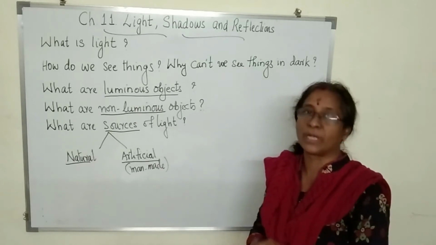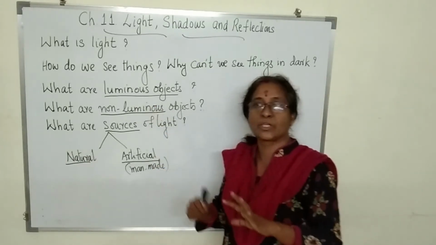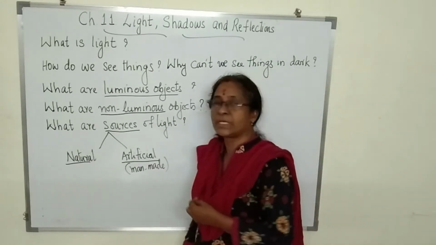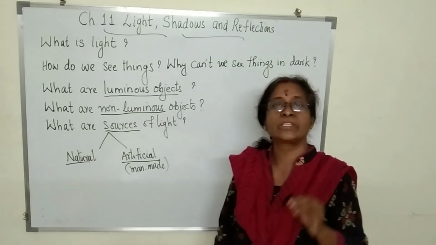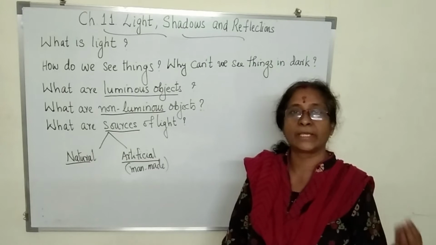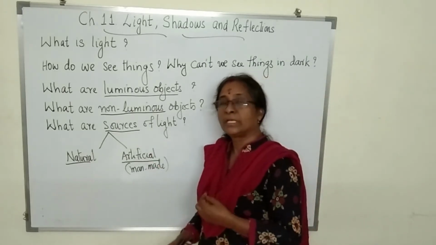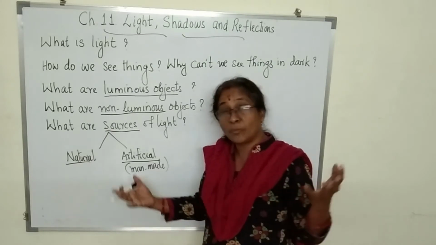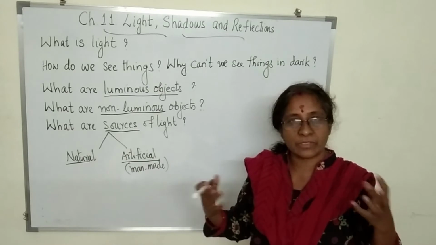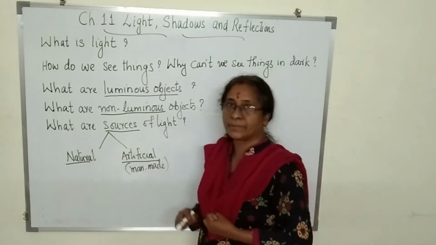Now, its opposite. What are non-luminous objects? Opposite of luminous objects. Luminous objects can produce their own light, and non-luminous objects are the objects which cannot produce their own light or which don't have their own light. Now, in the starting we said so many objects can give you light. So, the objects which can give you light are called sources of light.